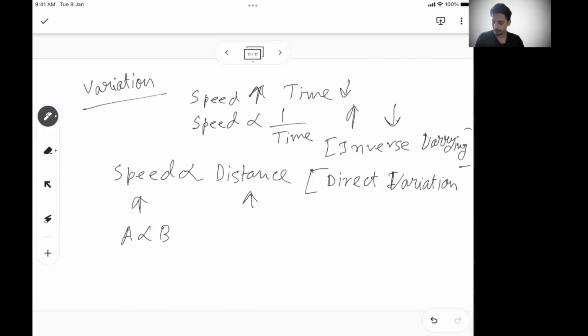Then again we can understand, there are two types of variation. A varies as B, or there is another entity, let's say A varies as 1 by C. So basically this is inverse, and this is direct. And these are the only two things you need to remember from a variation standpoint. What is a direct variation? What is an inverse variation? Now with these two, there is something called a joint variation.